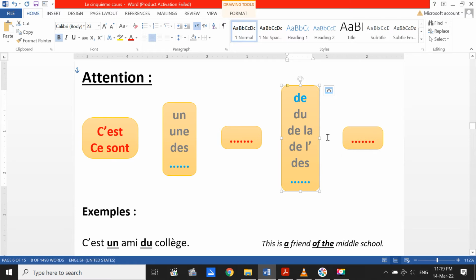Okay, pay attention here. It can be de, which means of only, du, of the, de la, of the, de l', of the, des, of the. So du, de la, de l', or des have the same meaning. How can I differentiate? According to the meaning you want to say. If you want to say of only or of the. And there is a rule, but in the beginning, try to take it like in English, just to simplify things.